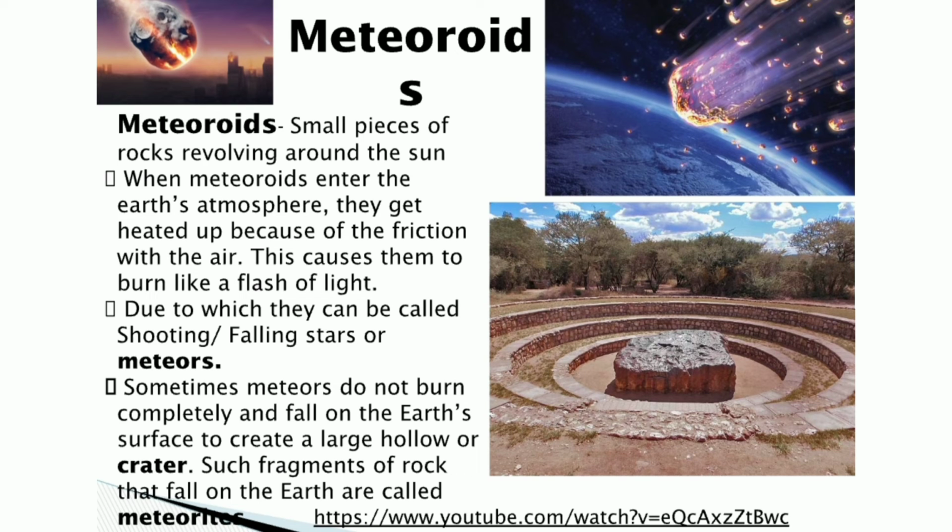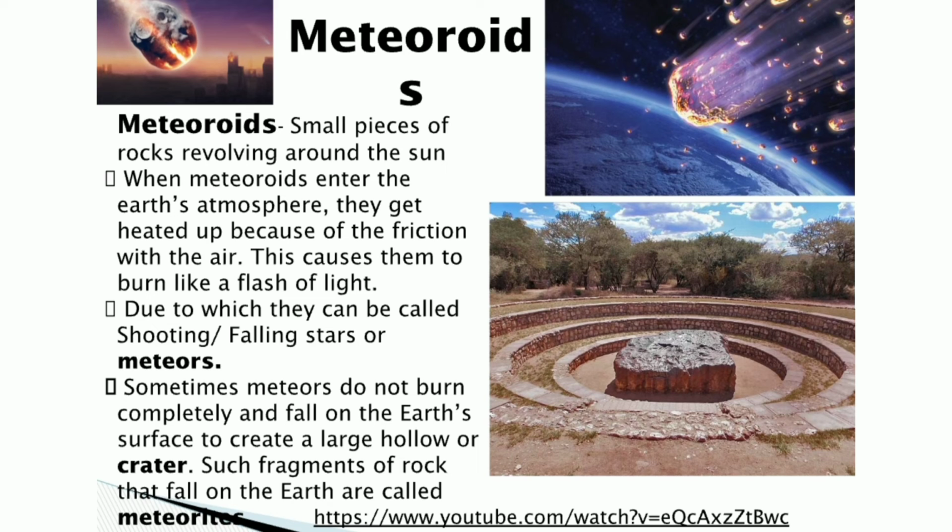Meteoroids. The small pieces of rocks that revolve around the sun are known as meteoroids. Now there is a very interesting phenomenon that whenever these meteoroids enter the earth's atmosphere, they get heated up because of the friction with the air. This causes them to burn like a flash of light, due to which these can also be called shooting stars or falling stars. Another name for shooting stars is meteors.